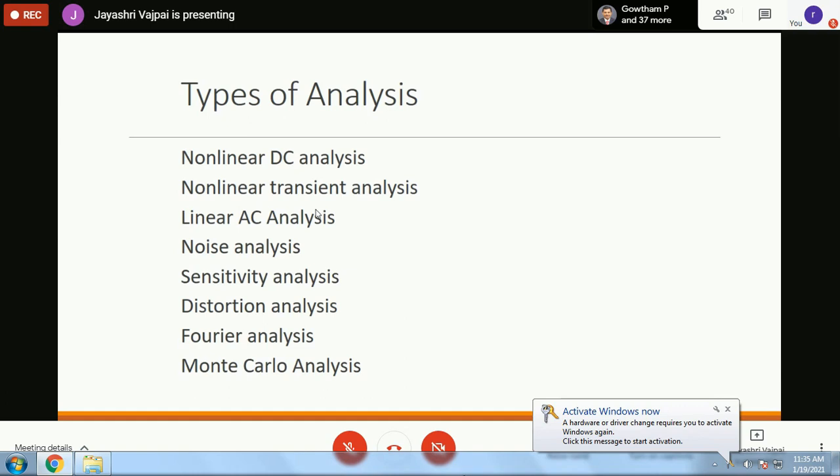Fourier analysis, we all know, when we have a non-sinusoidal periodic waveform, we can construct it using the AC source that is available in the system. We can design the waveform there.